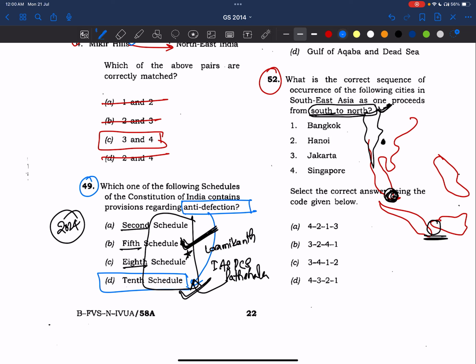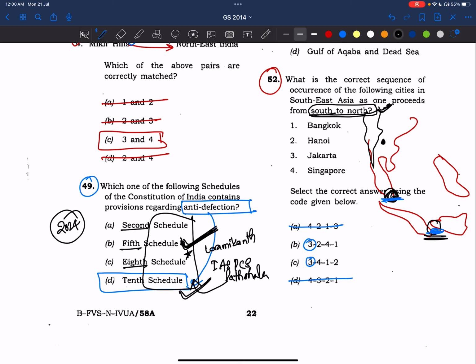So see here, friends. Jakarta will be the southernmost point. So three should be the first thing in the options. So remove four, right? We are left with B and C. Now next, after Jakarta, Singapore should be there.